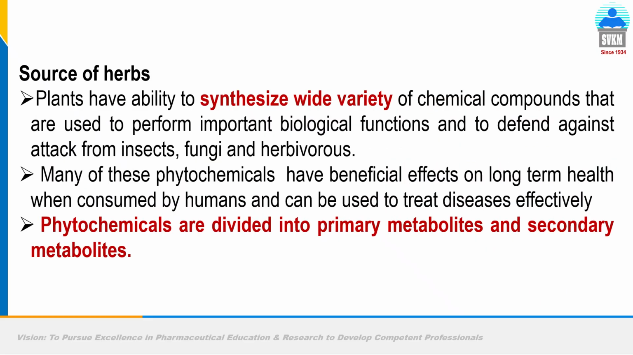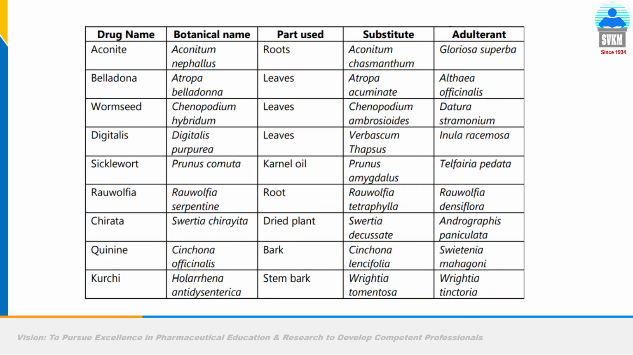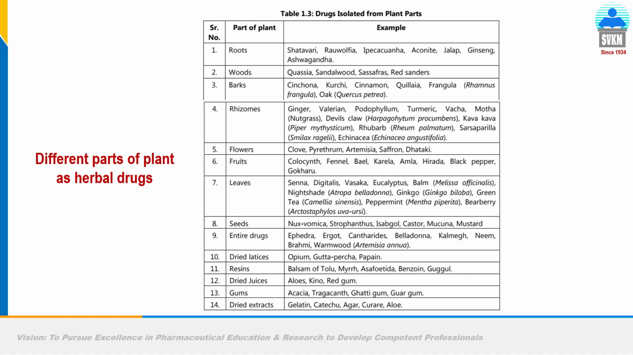Sources of the drugs. So we all know medicinal materials are obtained from various parts of the plant. For example, if you talk about cardioglycoside, digitalis, it is obtained from the leaves of Digitalis purpurea, family Scrophulariaceae. Likewise, this is the list of all the herbal drugs from different parts of the plant.